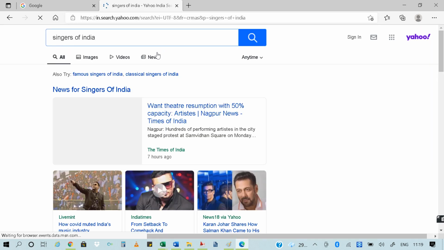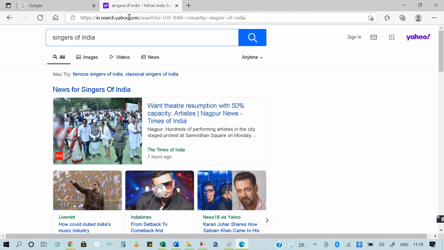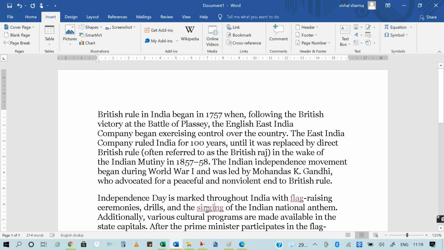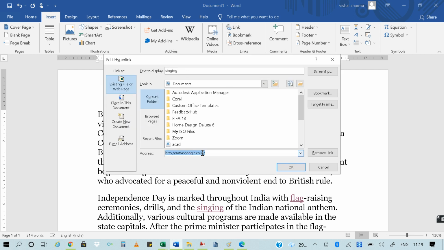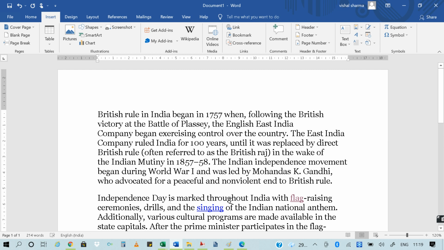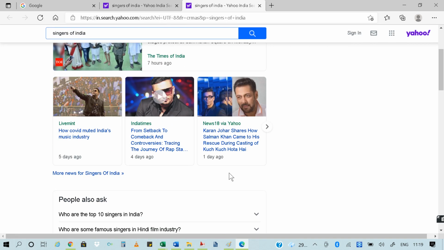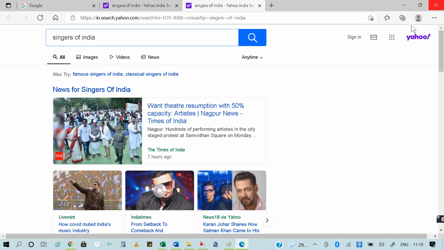If I want to link this particular page, I can simply copy this link, go to my Word file, go to this option, paste the same link over here, and then press OK. Now you can see that whenever you click there, you are directly redirected to the singers page of India.